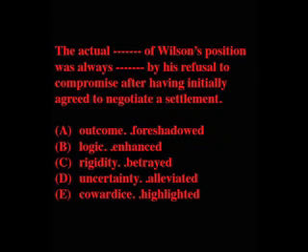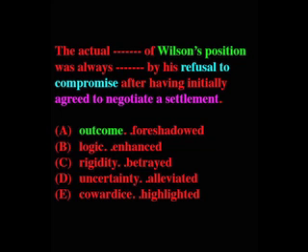Now we can do a GRE sentence completion question that only 28% of the people got right when they took it on an official GRE test. They're faced with a sentence with two blanks. The actual blank of Wilson's position was always blank by his refusal to compromise after having initially agreed to negotiate a settlement. When we break down the sentence, it has three elements. It's about Wilson's position, his refusal to compromise, and how he initially agreed to negotiate a settlement.